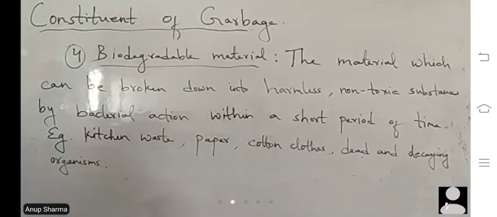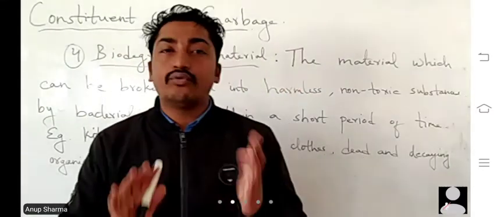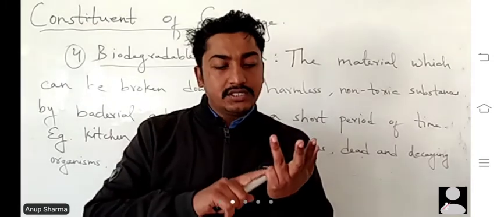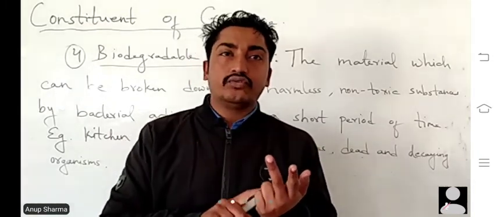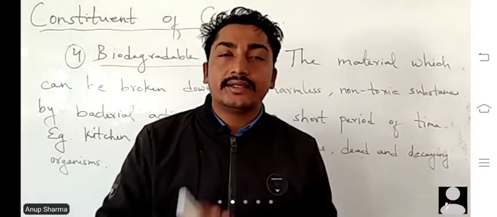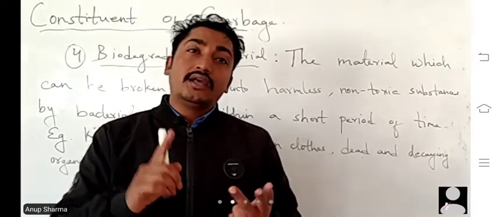So by learning the constituent of garbage, what we learn? We learn that we have 4 types of constituent. Useful, that means those things which can be reused.